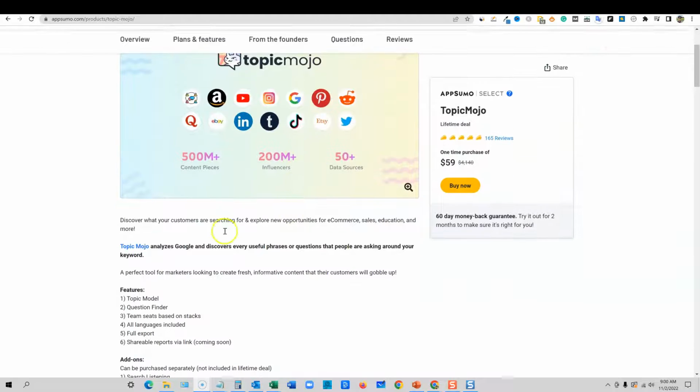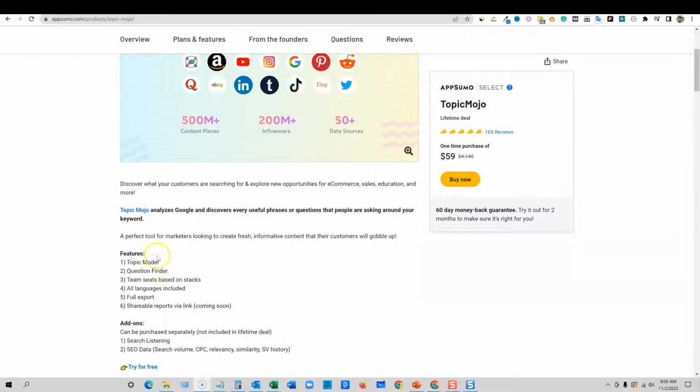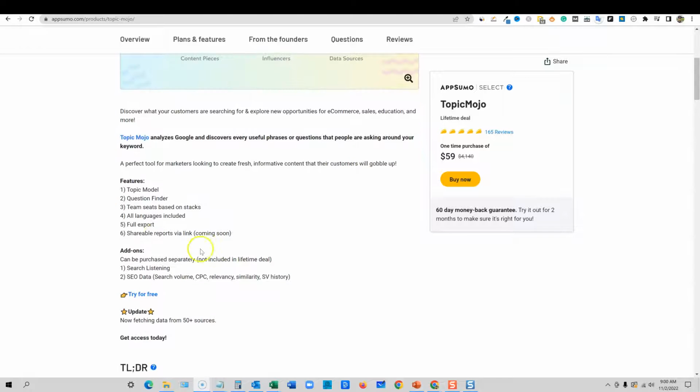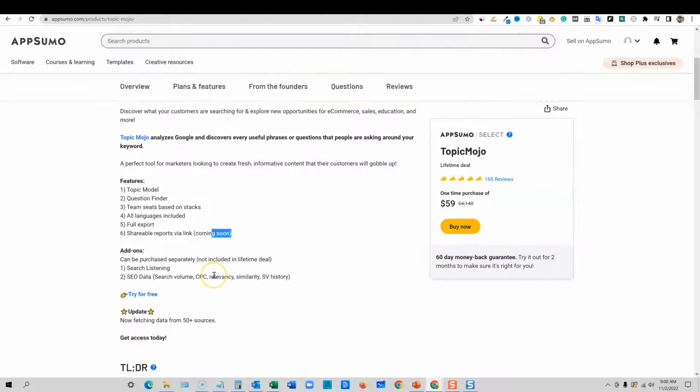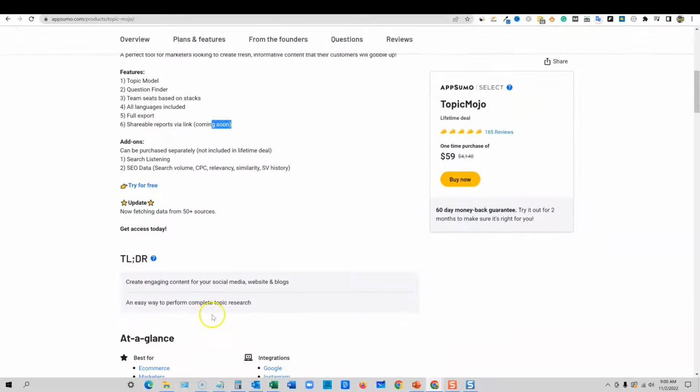When we look at what this can do, there's features: topic model, question finder, team seats based on stacks, allowed languages, full export, shareable reports via link, coming soon. I'm not sure, I think that they already have that. There's add-ons, and I'll talk about the add-ons later. To get the full use of the tool, you would have to have at least a $15 add-on. But I'll go over that in a little while.